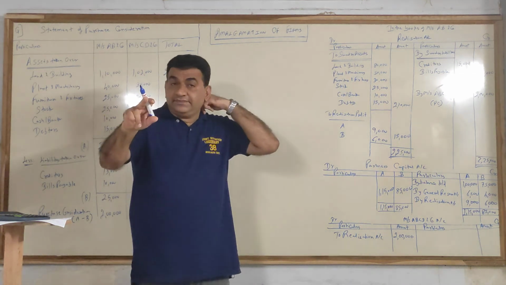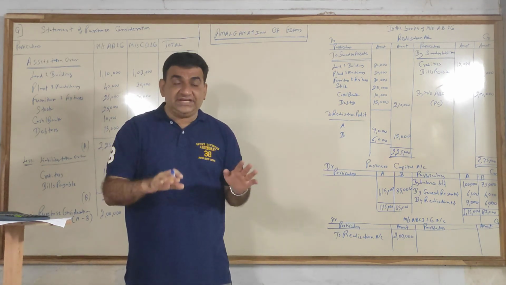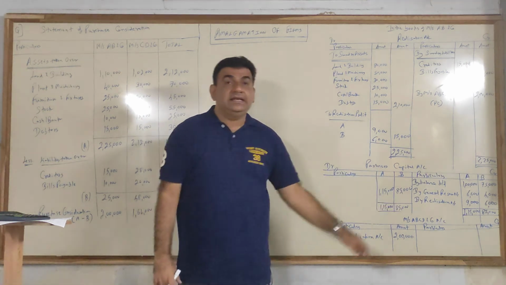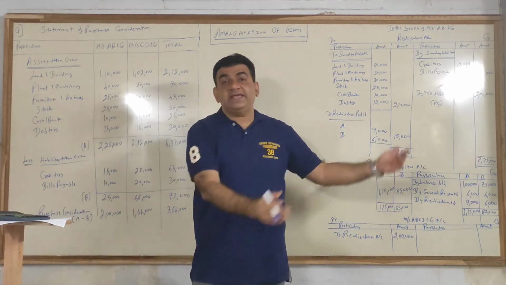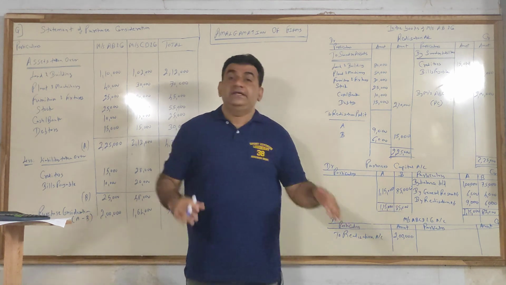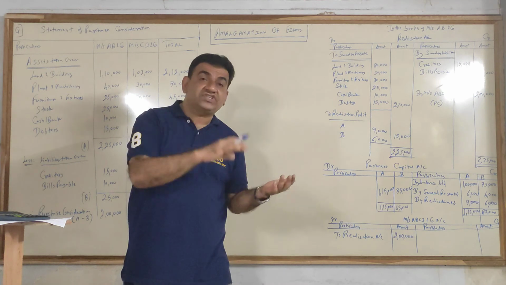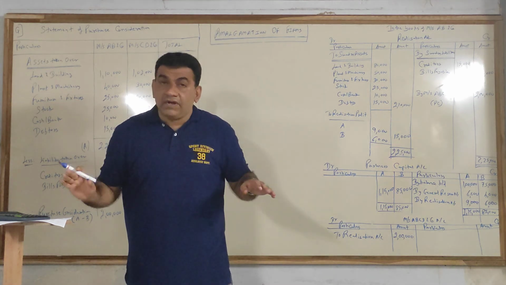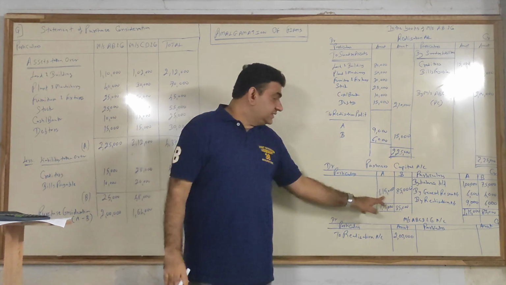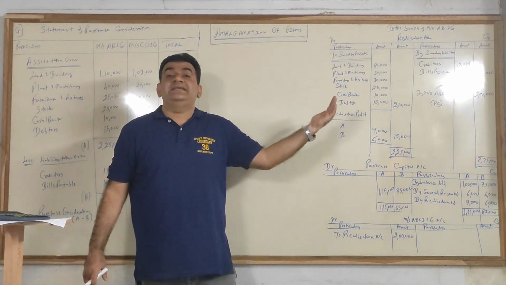The new firm will not pay the old firm in cash, but this amount which is payable, they will take A and B as their partners with this as their capital. When you become a partner of a new firm, you bring extra capital. Now A and B won't be required to bring any extra capital. This balance will be treated as capital of the new firm A, B, C, D.